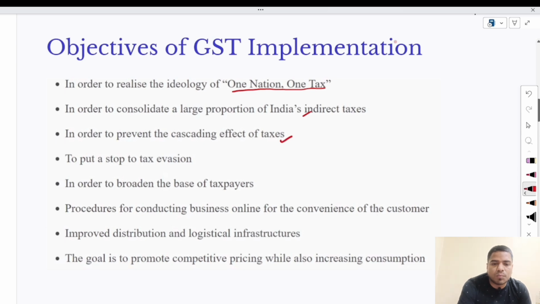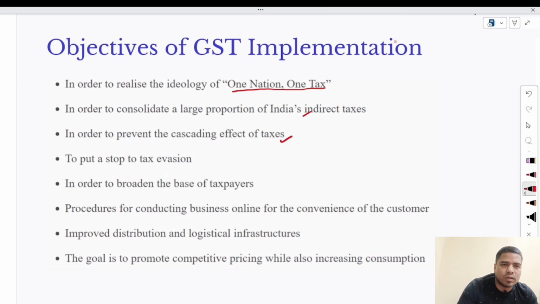Next, to prevent cascading effects of taxes. Cascading effects in the sense that before the implementation of GST, the manufacturers were paying taxes at various stages. Suppose you are manufacturing goods, at the time of manufacturing you have to pay a tax, maybe value added tax.